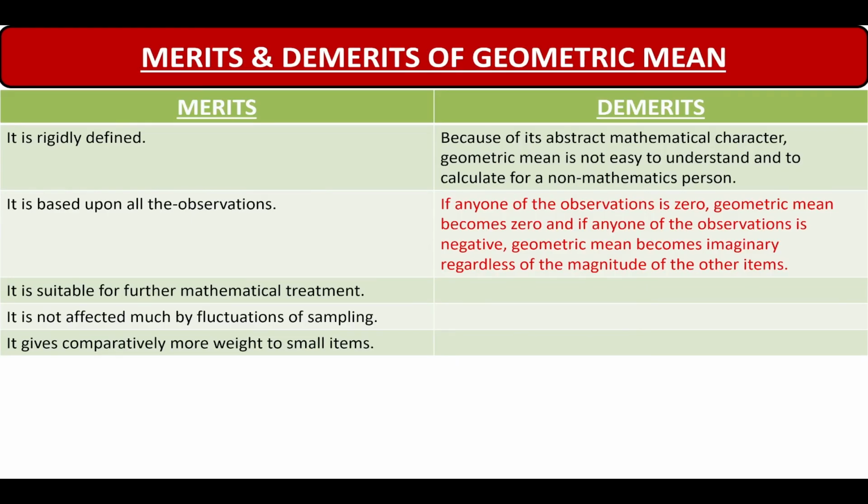And coming to the last demerit of geometric mean, if any one of the observations is 0, geometric mean becomes 0. Okay, this is self-explanatory. Geometric mean is the nth root of the product of all the observations, and in a product, even if any observation is 0, the value of the entire product is going to be 0. That's why it is said that if any one of the observations is 0, the geometric mean becomes 0. And other than 0, if it is a negative, then the value of the entire product will become negative, and so the value of geometric mean that you get will be imaginary. Okay, so that is also not possible. So these two things are also demerits in case of geometric mean.